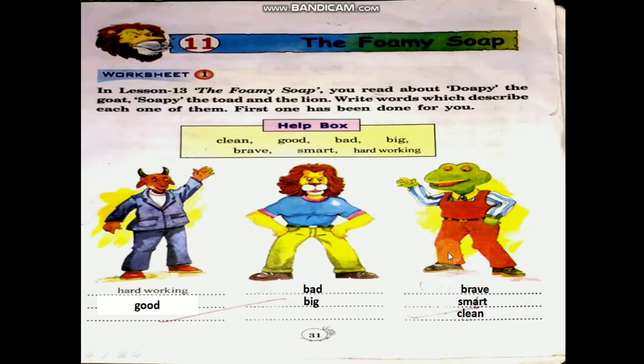And next, toad. Toad very brave, no children? See, brave. So write brave. And toad always smart and clean also. So write under toad, brave, smart, clean. Describes them, children. Okay children.